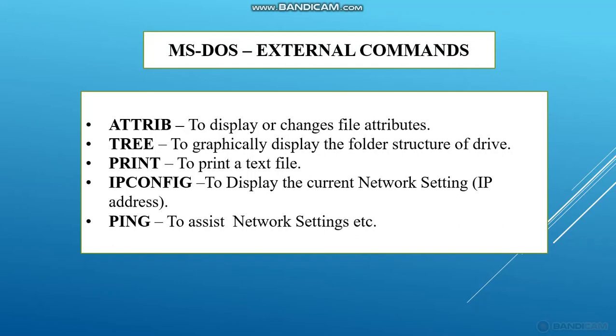This attrib command is used to display or change file attributes. The tree command is used to graphically display the folder structure of a drive, and the print command is used to print a text file. And ipconfig, that is internet protocol configuration. This command is used to display the current network settings. So if you're using the internet and you want to see the current network settings, we will use ipconfig.